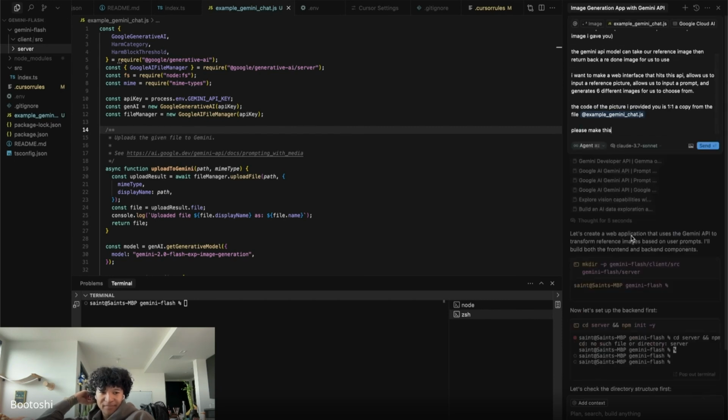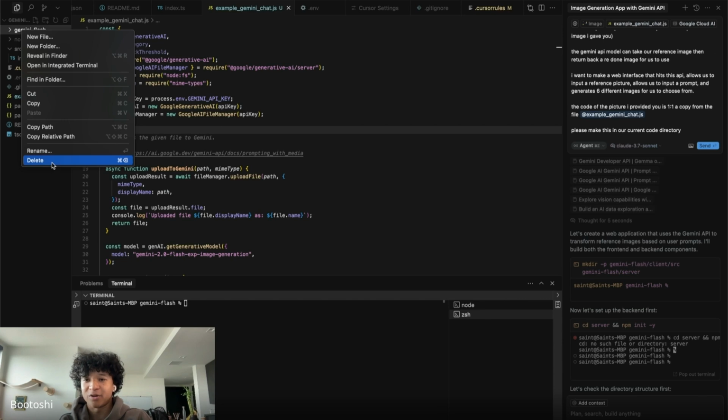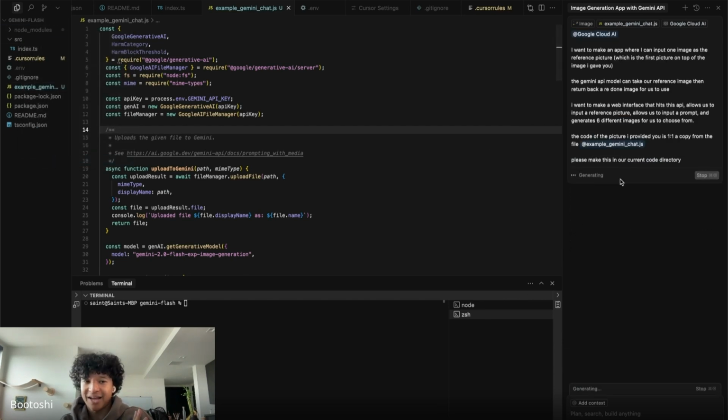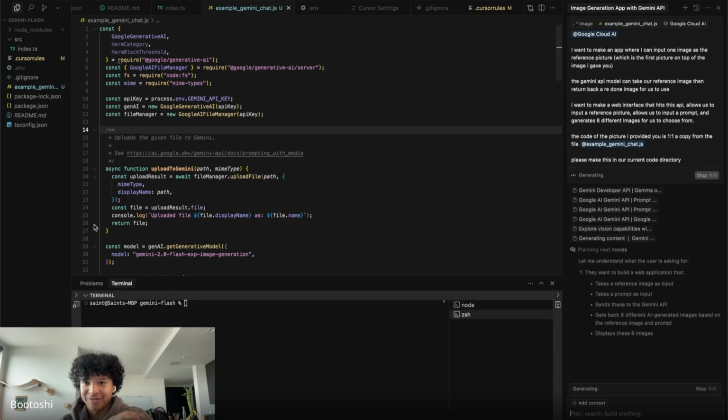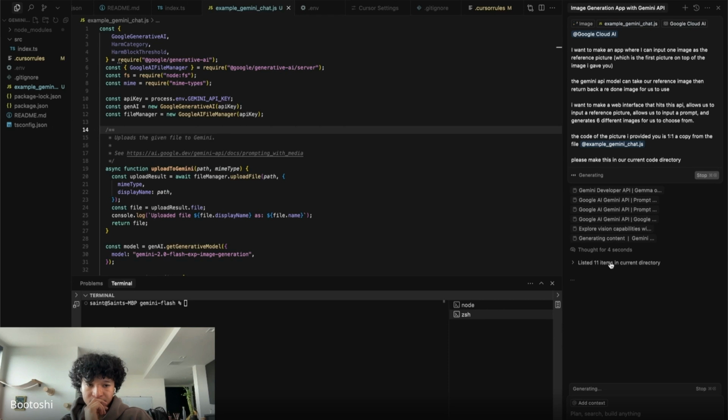All right, hold up. Let's create a web application, I'll build both the front end. Please make this in our current code directory. So he's just making it from scratch, but we already have a working directory for him. So I'm going to stop him there and rerun it, adding an emphasis on making this in our current code directory that we already have. For some reason he skipped a step where he reads and gets information. He tried making it from scratch, so I just stopped him.